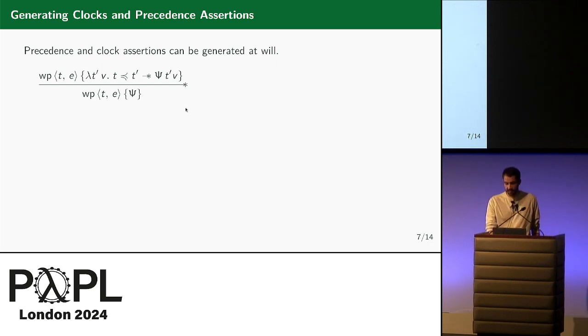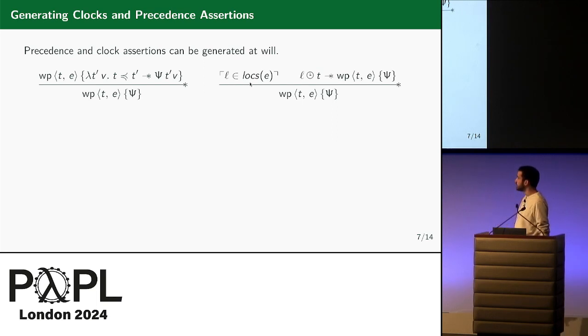Perhaps more interestingly, this rule witnesses that our logic prevents entanglement. Indeed, this rule asserts that if the location L is being manipulated by E, it occurs in the literal of E, then it is safe to suppose that L was allocated by a task preceding T, T being the current timestamp. Indeed, otherwise there would have been entanglement. However, our logic prevents entanglement, hence it is safe to generate clock assertions of locations of the current expression.